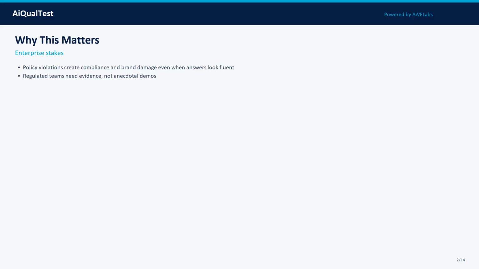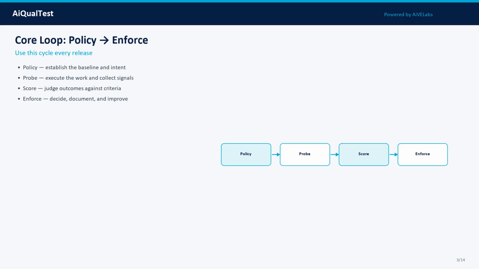Why this matters: policy violations create compliance and brand damage even when answers look fluent. Safety policy evals turn written rules into testable probes and scores. That bridge is essential for regulated AI workflows. Enterprises shipping AI into banking, insurance, healthcare, and digital operations cannot rely on hallway demos. Buyers, auditors, and internal second-line risk partners ask for repeatable methods, version artifacts, and clear ownership. If you cannot explain how you tested and what evidence you keep, you do not have AI quality, you have optimism. Core concepts come next.